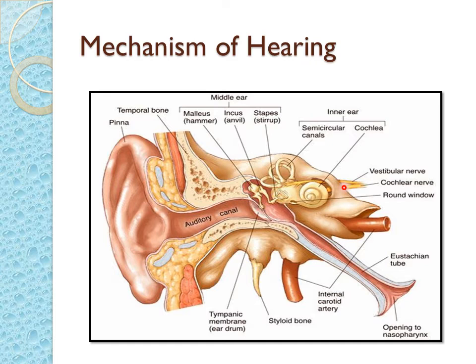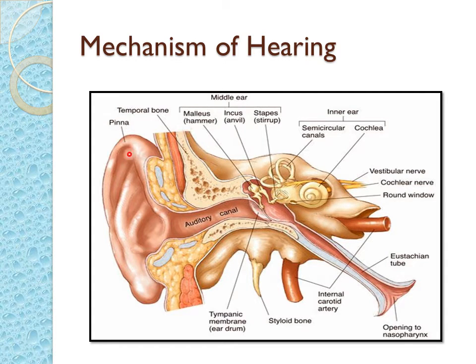This helps us in perceiving sound. We can make out the difference between a noise, a loud music or a sweet music. We can differentiate when these impulses are transmitted through the auditory nerve to the brain.